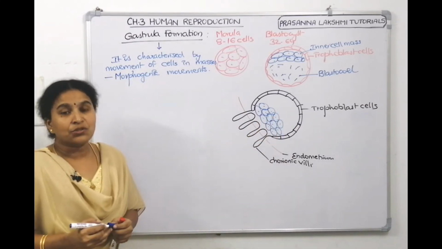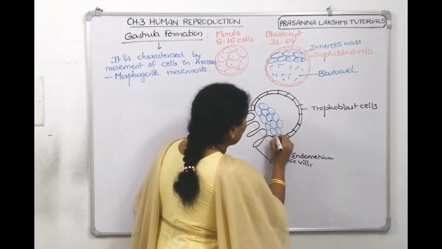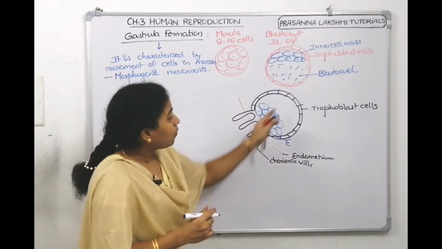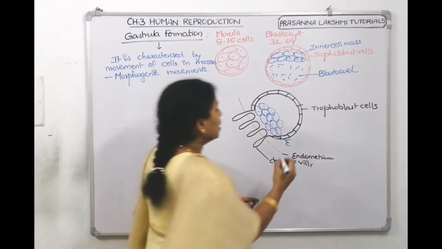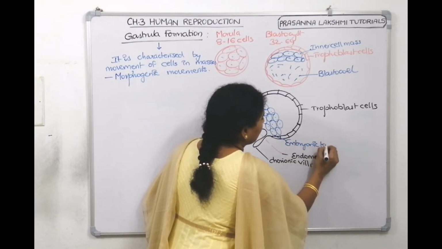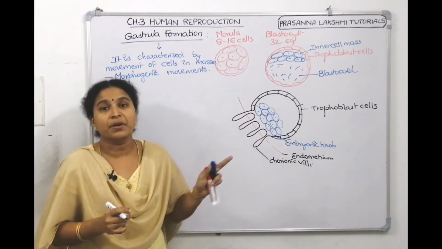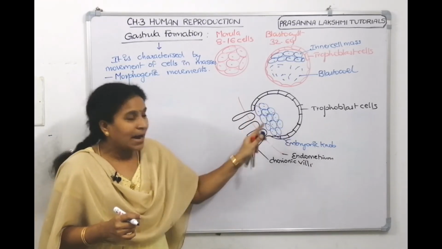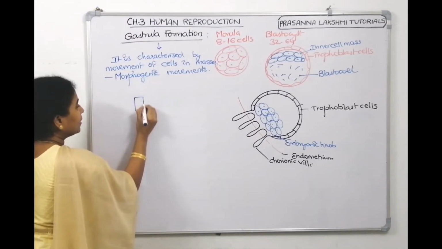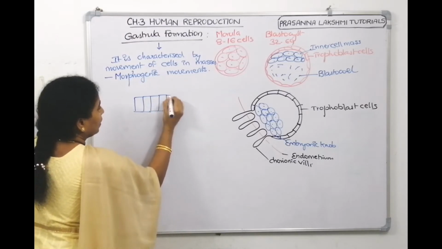At the time of gastrulation, what happens? Now this is called embryonic knob, right? The place where the inner cell mass is, is called embryonic knob, and the opposite side is called abembryonic knob. Now the cells present at the embryonic knob, instead of making a mass of cells, become flattened in such a pattern.